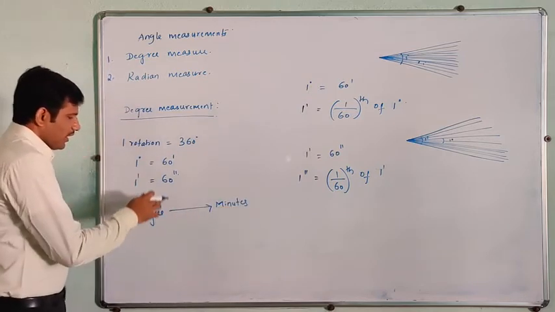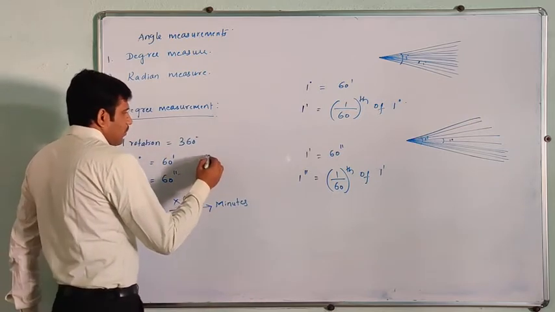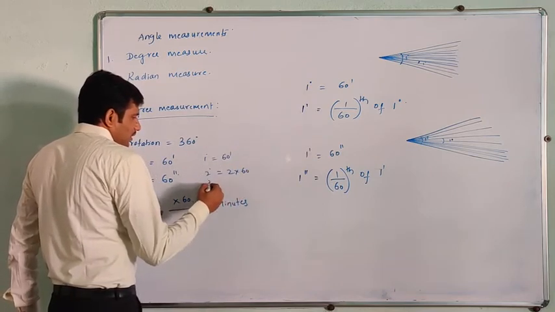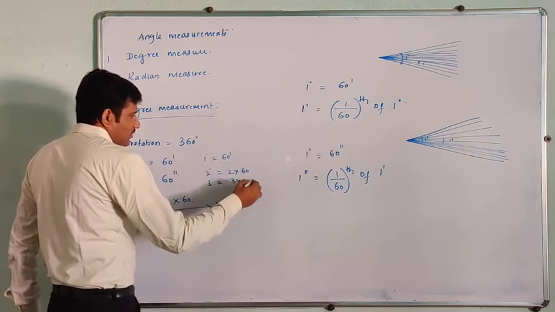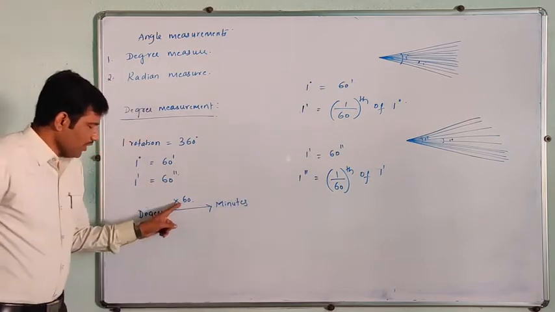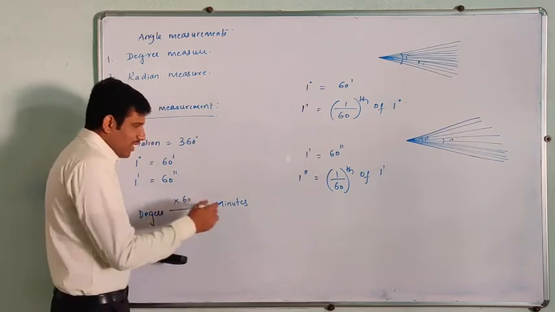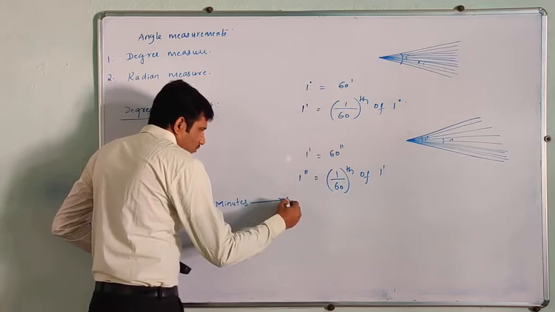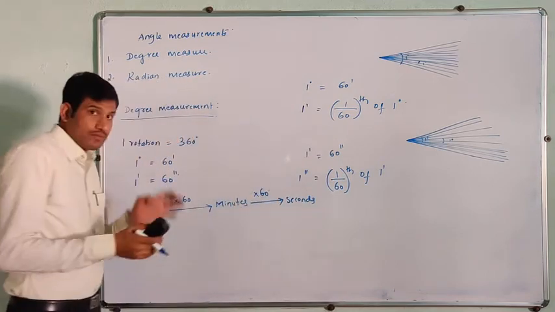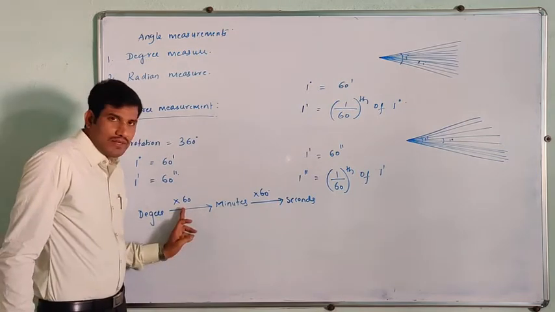If you want to convert any measurement from degree into minutes, you have to multiply by 60. For example, 1 degree is nothing but 60 minutes. 2 degrees is nothing but 2 into 60 minutes. 3 degrees is nothing but 3 into 60 minutes. So if you want to convert degree into minutes, you have to multiply that degree value by 60. If you want to convert minutes to seconds, again you have to multiply by 60.